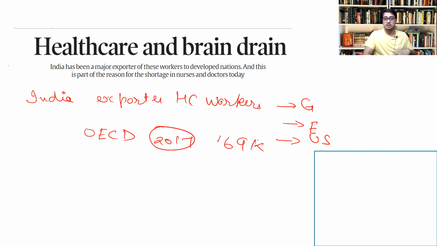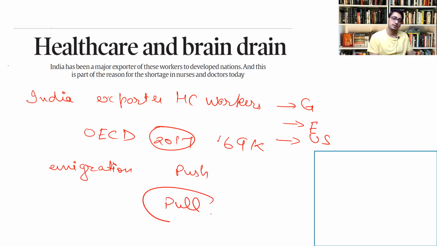So this is a huge chunk, and some people are saying that the low doctor-patient ratio prevalent in India is also because of a huge immigration of doctors and other healthcare workers outside the country. So what are the reasons for immigration of the healthcare workforce outside the country? There are both push factors and pull factors.